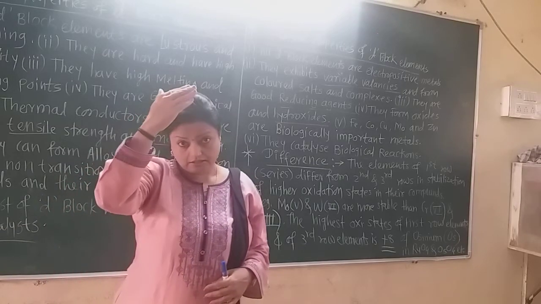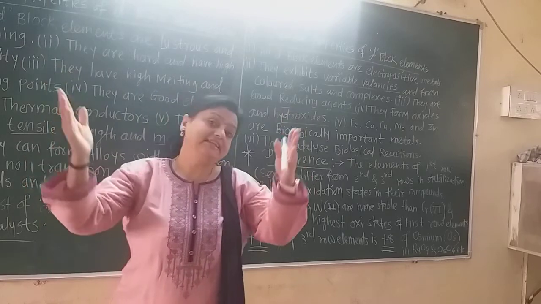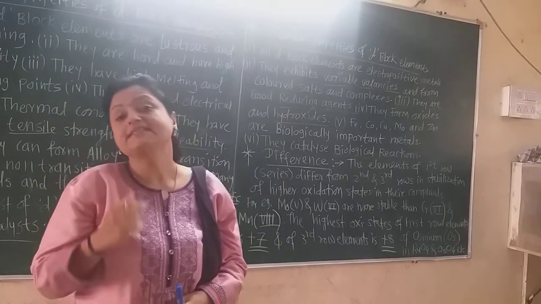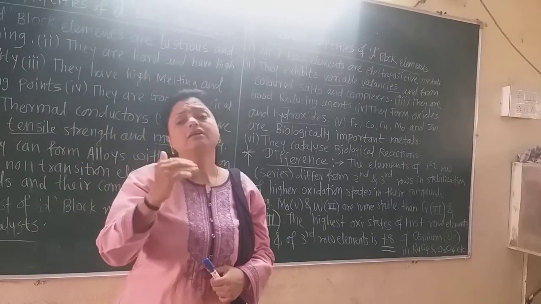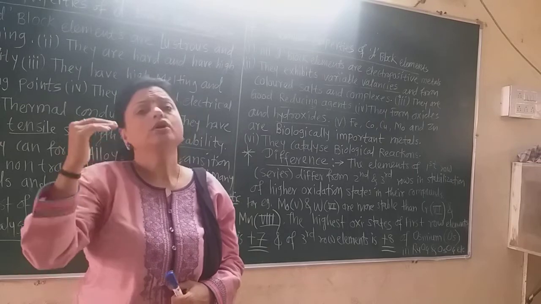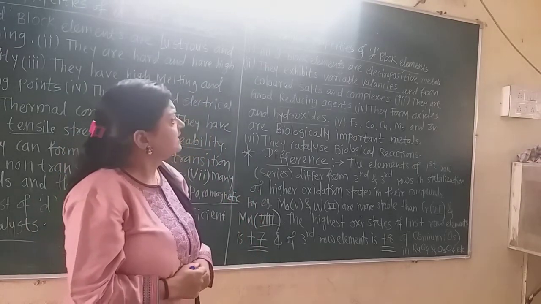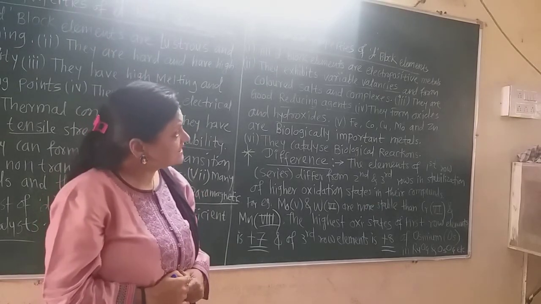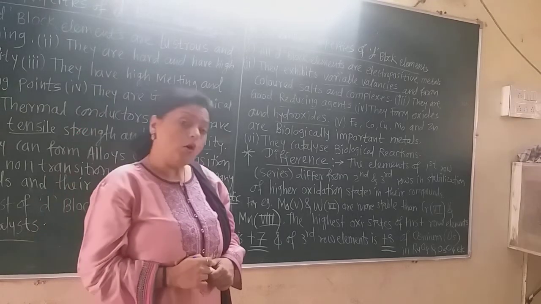If we arrange these elements and their oxidation states, a pyramid-like structure is formed, because manganese has the highest +7 oxidation state, and from scandium, titanium onward the oxidation state increases. In this way these d block elements exhibit variable valencies and form colored salts and complexes.